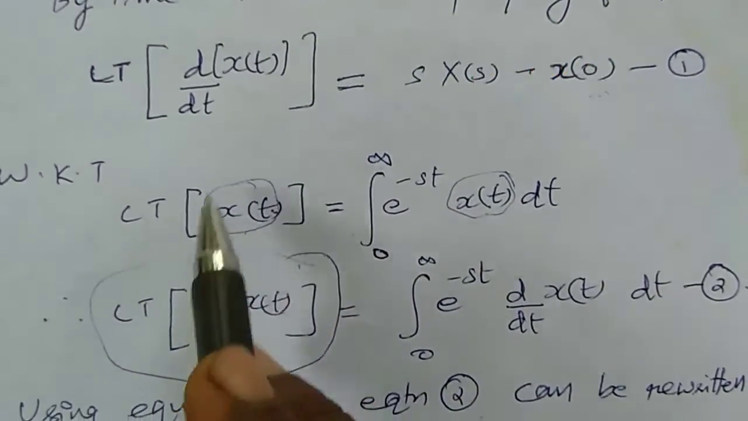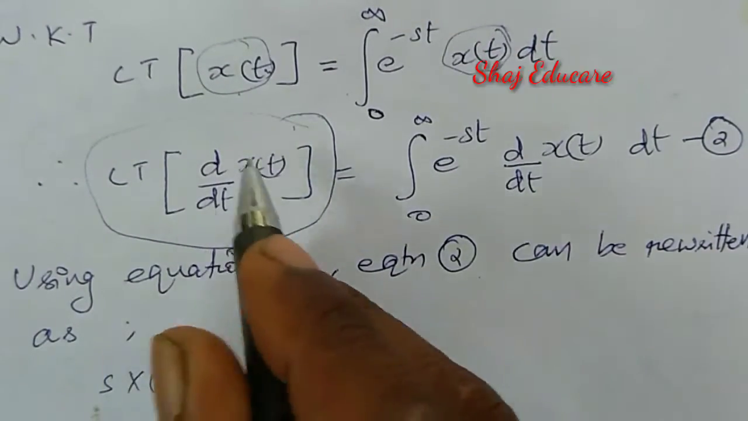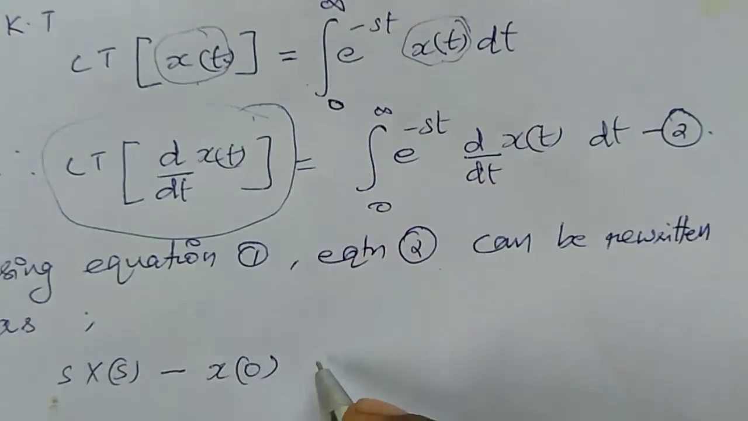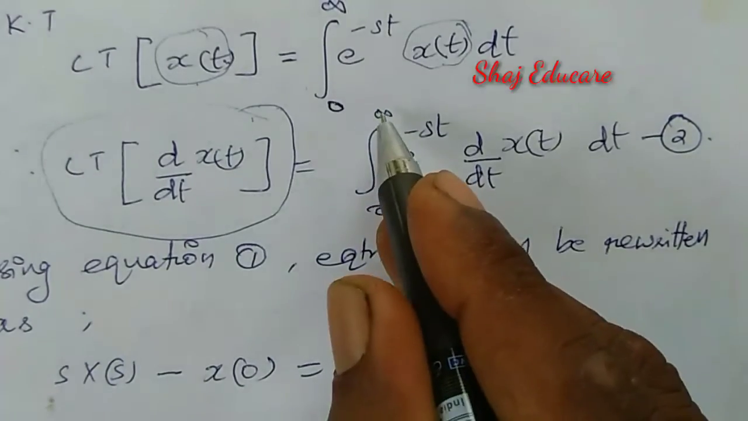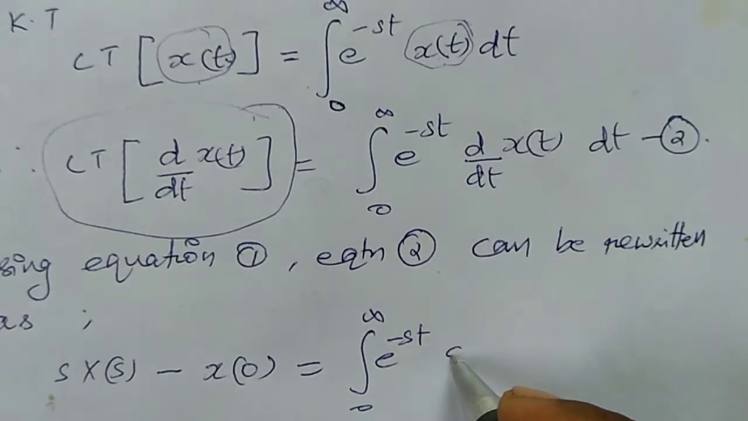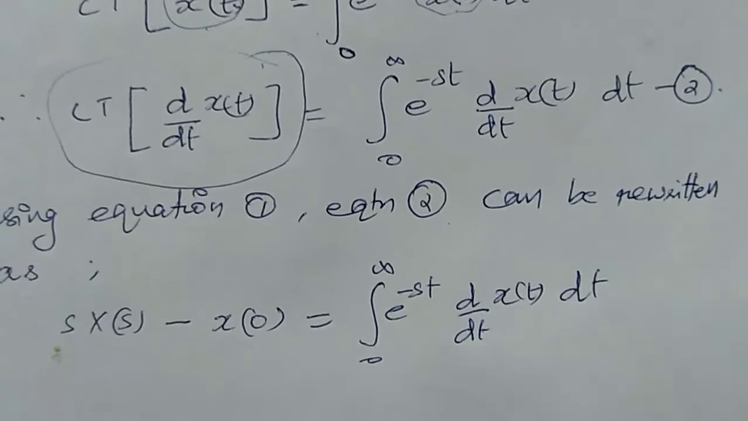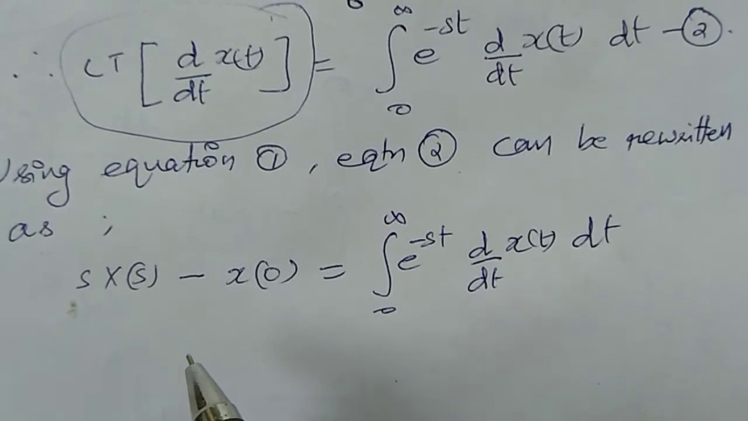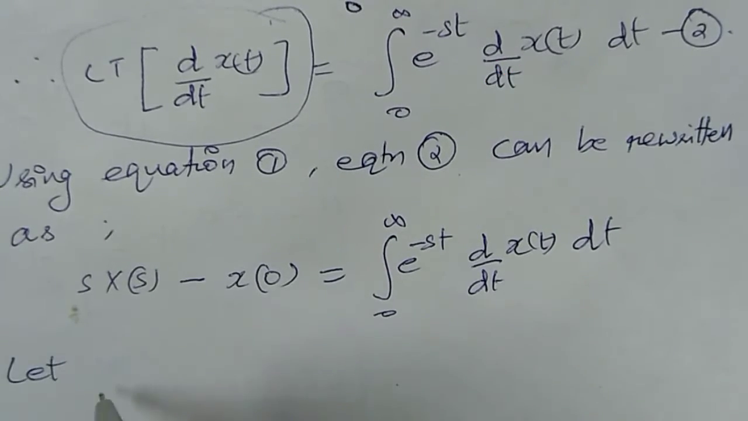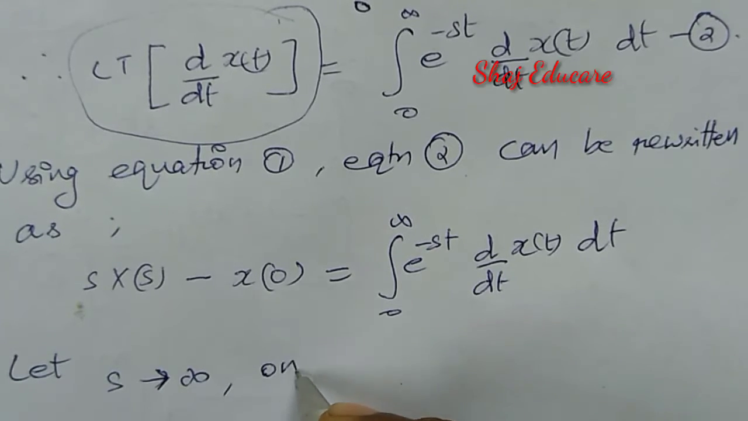What is the Laplace transform of this one? That is s into X of s minus x of 0. I'm going to replace the LHS. Then this is equal to the integral 0 to infinity e raised to minus st d by dt of x of t, then dt. Okay, now let us take the limit on both sides. Let us take s tends to infinity on both sides.